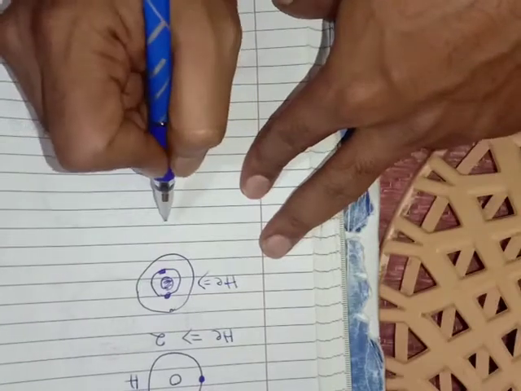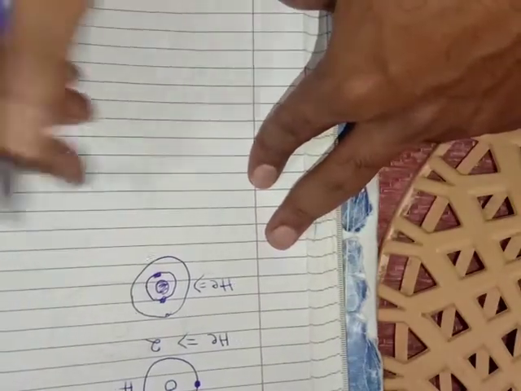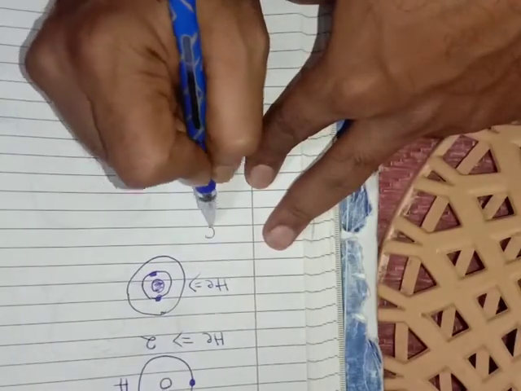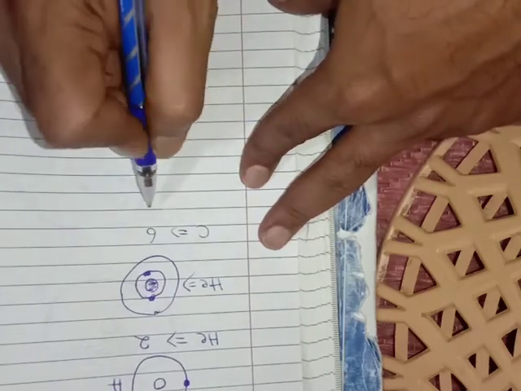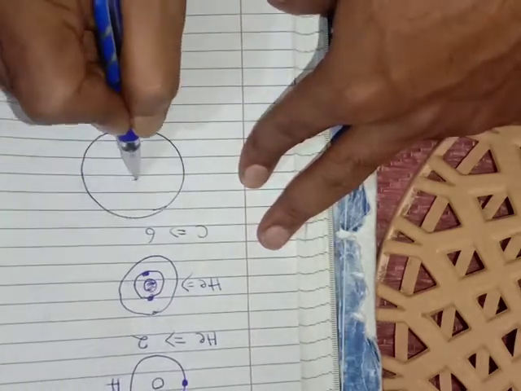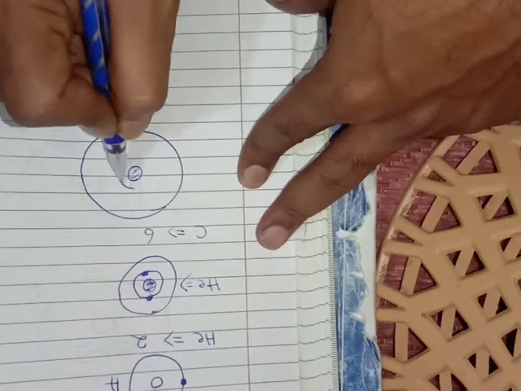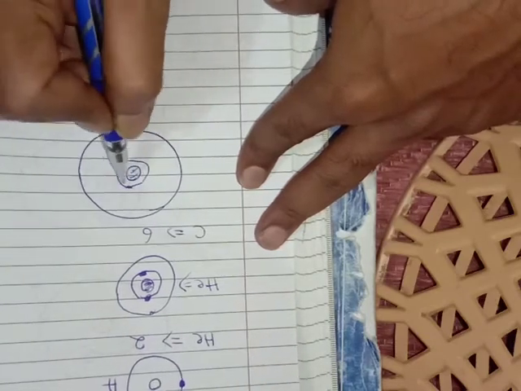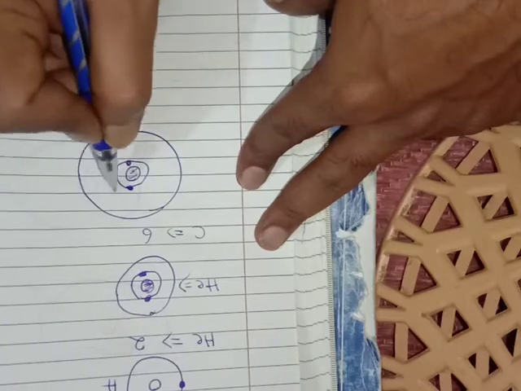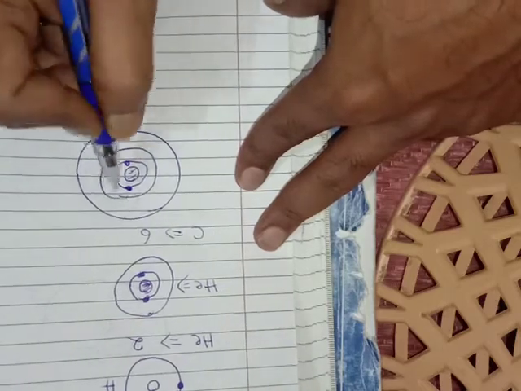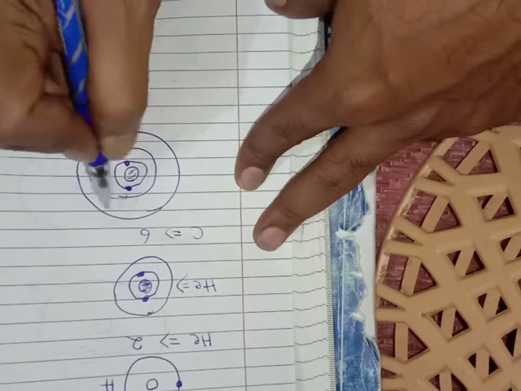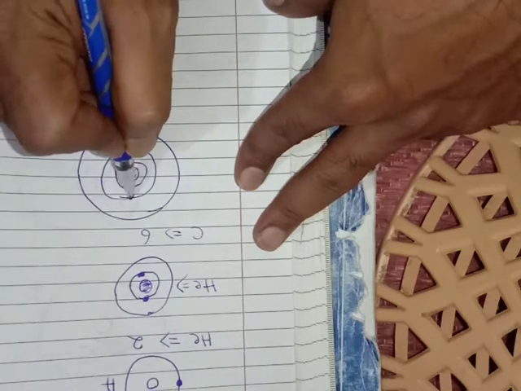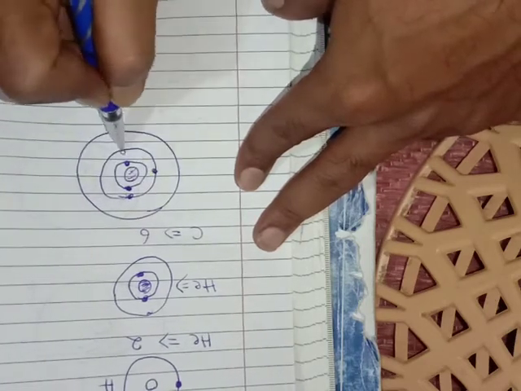Similarly, we can draw the electron distribution of all the elements' atoms. Carbon has 6 electrons. Where are the 6 electrons present? Around the nucleus in specific orbits. First orbit, 2 electrons. Second orbit, maximum capacity is 8, but here we already had 2 electrons, so the remaining 4 electrons are here: 1, 2, 3, 4.